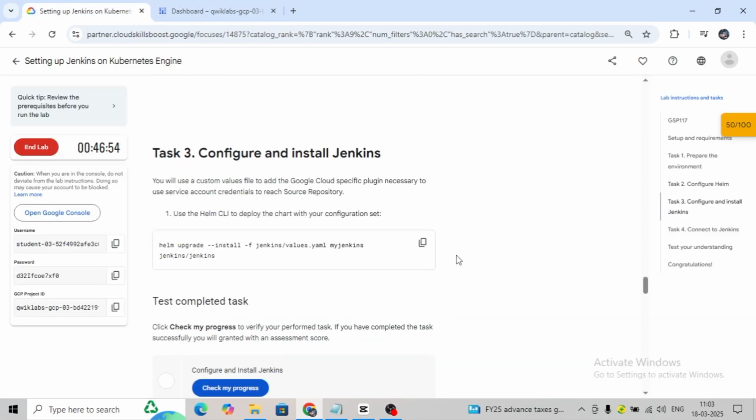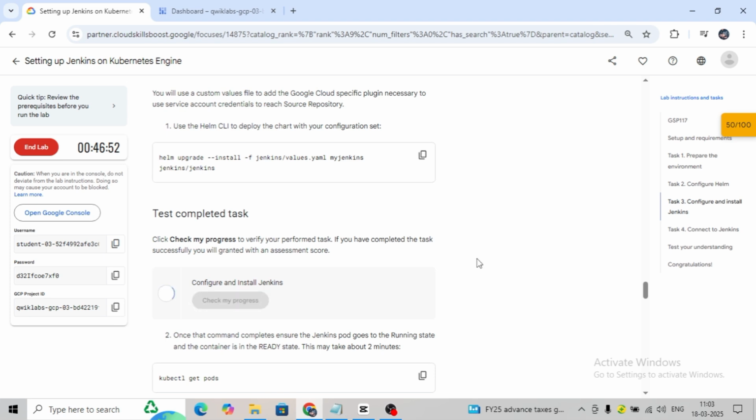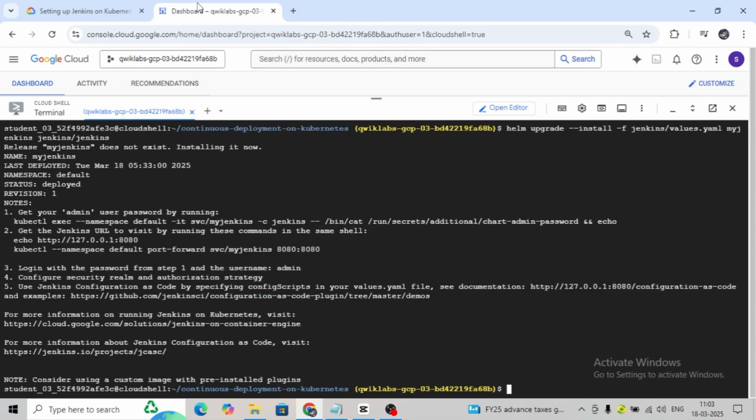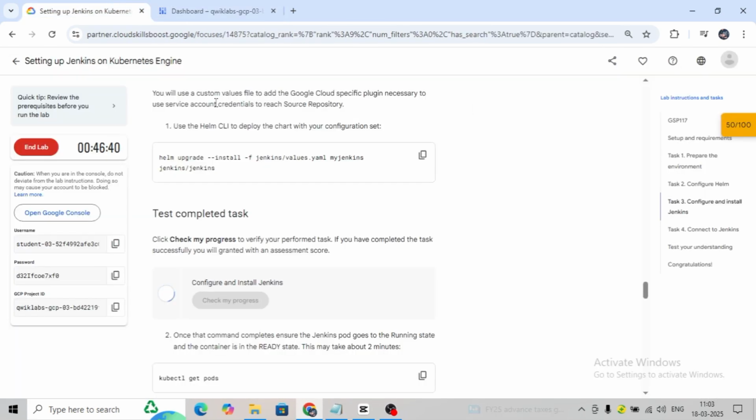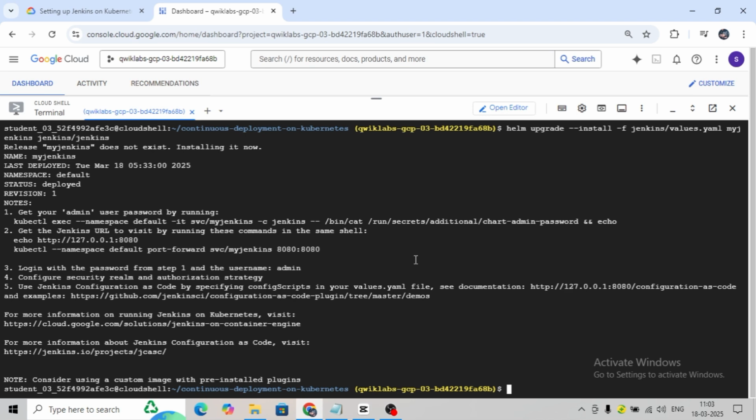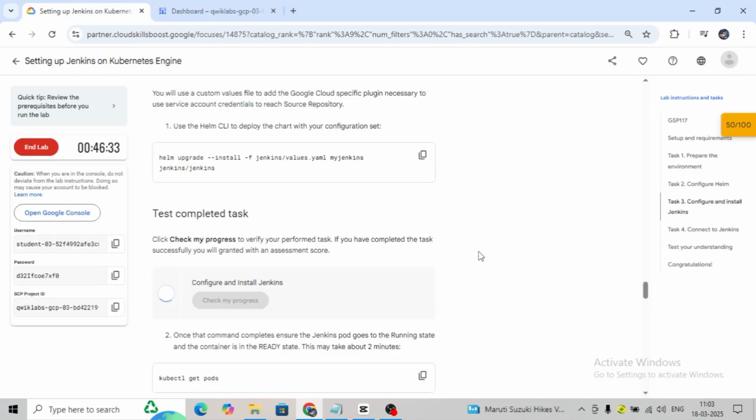Let's verify whether the task is running or not. Configure and install Jenkins. So it's performing. It should be completed soon.